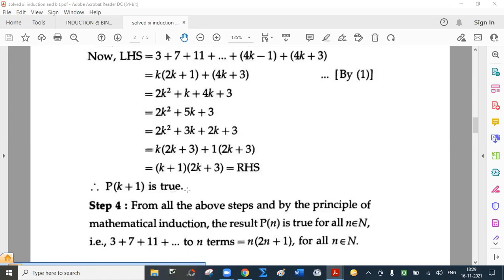When we actually write, we will say P of k is true implies P of k plus 1 is also true. So from the above steps and by the principle of mathematical induction, the result P of n is true for all small n belonging to capital N. That is, 3 plus 7 plus 11 up to n terms is n into 2n plus 1 for all small n belonging to capital N.